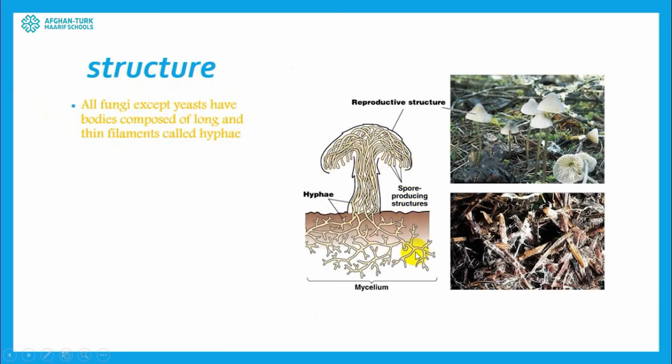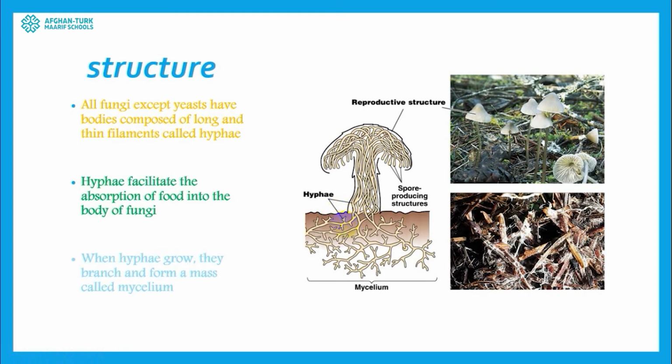So now let's talk about the structure of fungi. How is their structure? First of all, they are made up of hyphas. They are made up of long filament-like structures that we call hypha. And this hypha function is, as I told you before, to release digestive enzymes in order to digest food outside, and it can absorb the food particles inside the fungi body. Also, a mass of hypha is called mycelium. It means lots of hyphas. When we count lots of hyphas in one place, when we can see it, we call them mycelium.